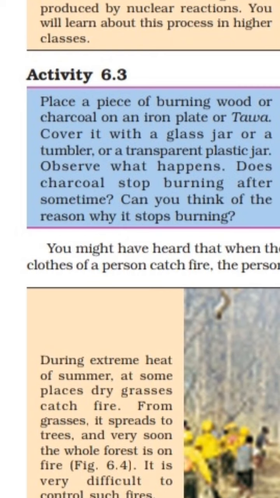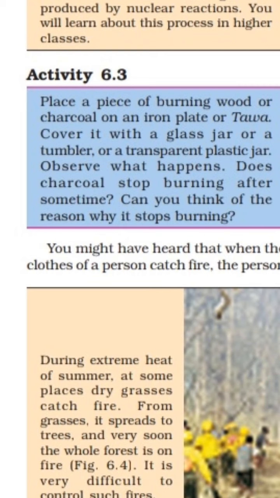I will tell you the answer why the piece of charcoal or wood will stop burning. The glass jar cuts off the supply of oxygen from the air. Oxygen is required for burning, we are aware of that. The glass jar cuts off the supply of oxygen and extinguishes the fire, because combustible compounds use oxygen from the air to chemically combine with oxygen and release heat and light.